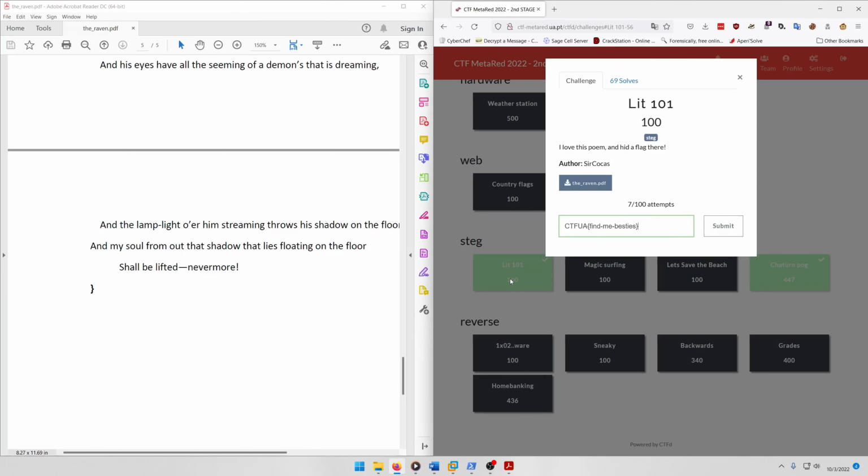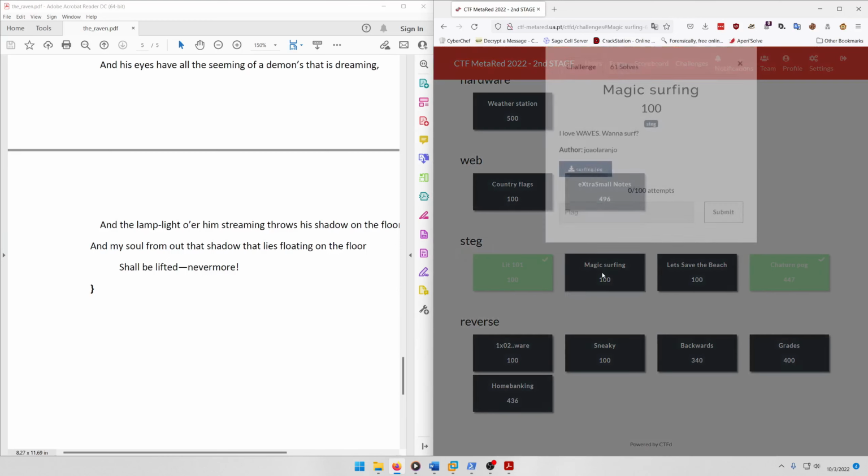The reason why I already submitted it was because I wanted to make sure that I had the correct flag, because some of those bolded characters were kind of hard to see, like the I's. So let's go ahead and submit. Of course, it says I already solved this, but now we can move on to magic surfing.